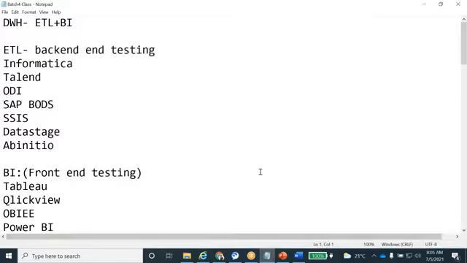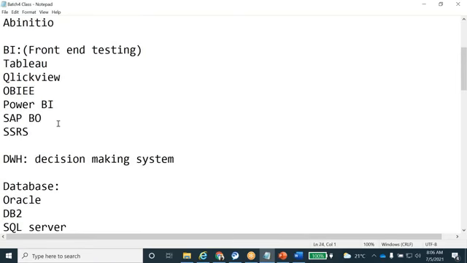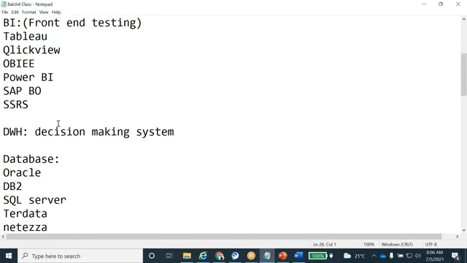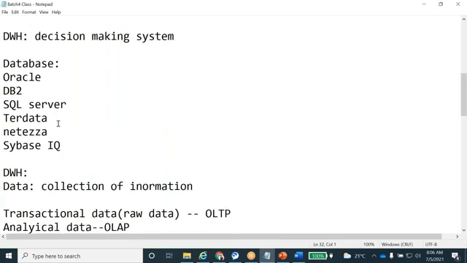Yeah, in the last class we discussed the basic content, right? What is data warehousing? What tools are there, the combination of ETL and BI tools? What are the ETL tools and what are the BI tools? And what is data warehousing, what kind of sources we have, and what kind of targets we have? Okay, databases.